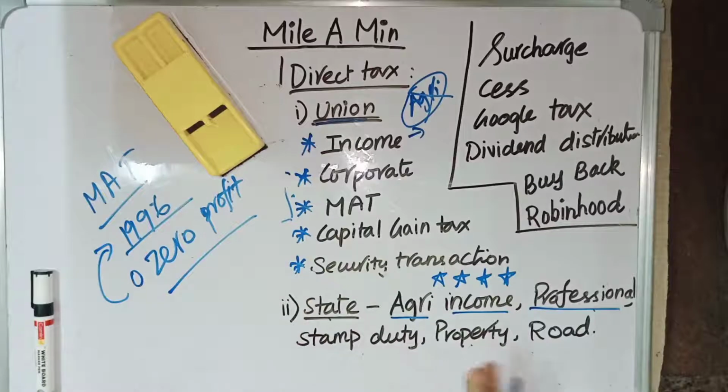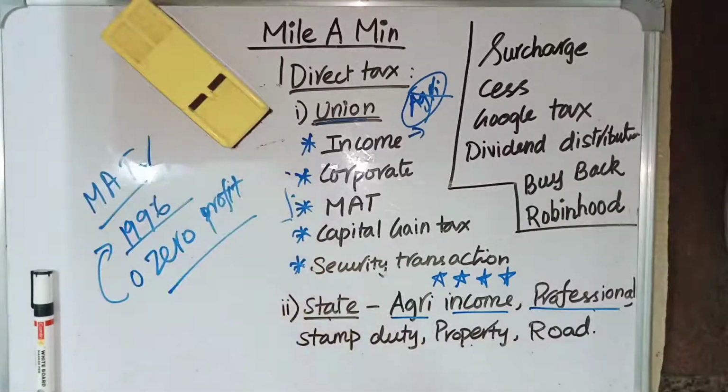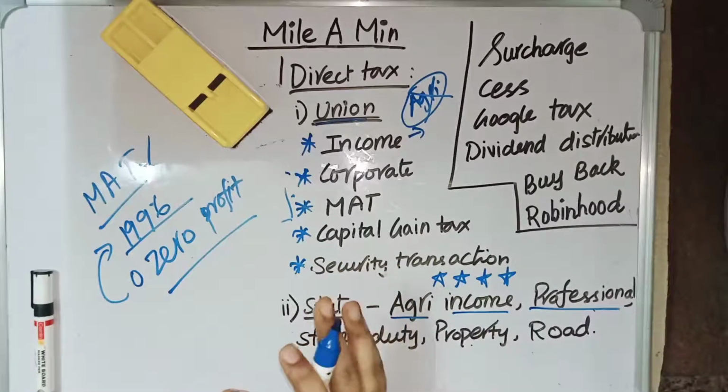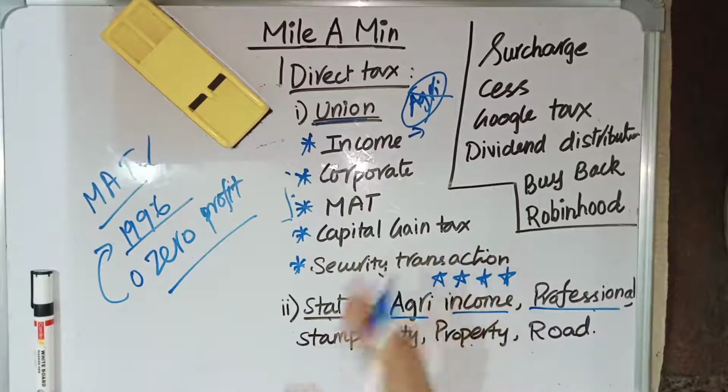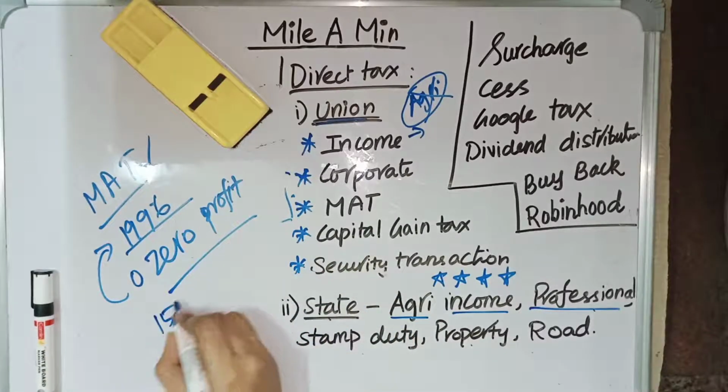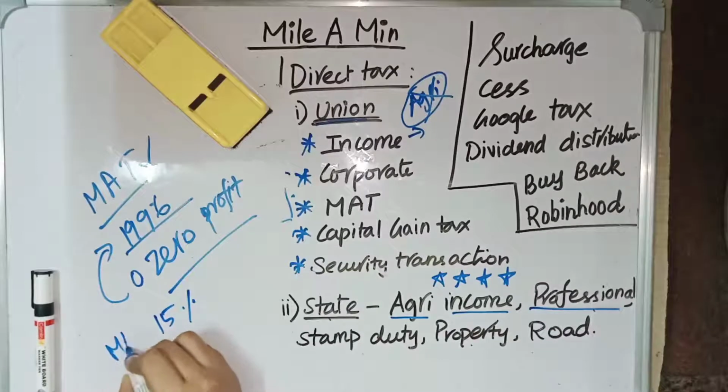Then the government planned to introduce a new tax called the minimum alternative tax, under which they have to pay a tax on their book profit. If they have a turnover of more than 1500 crore, then they need to pay 15% as the minimum alternative tax.